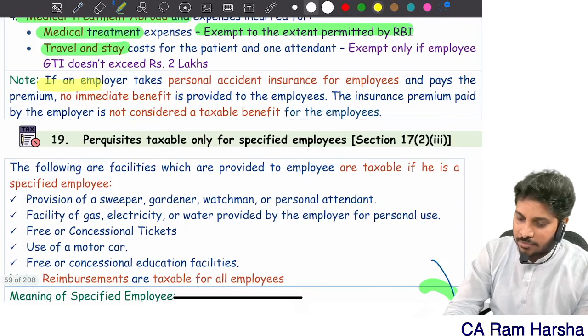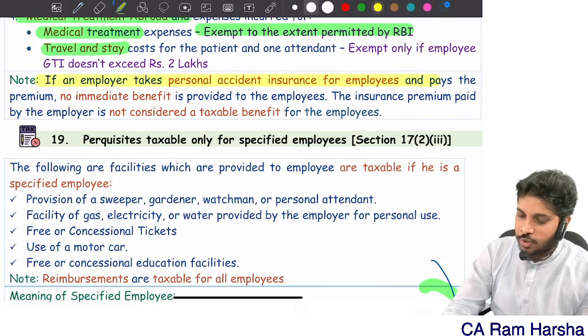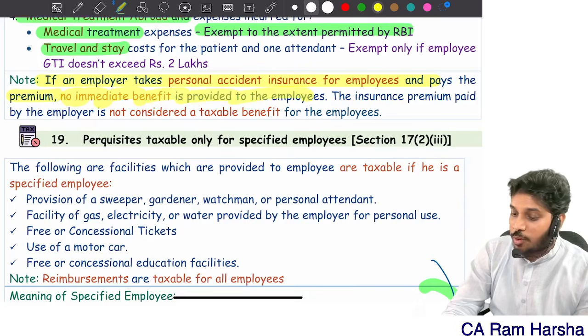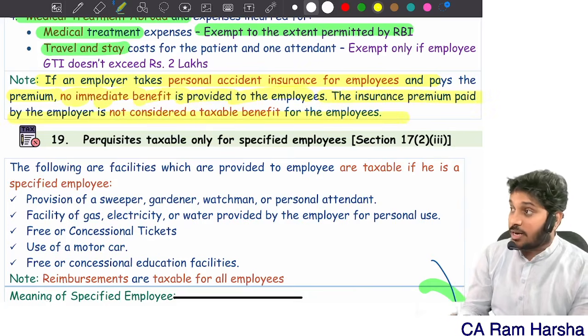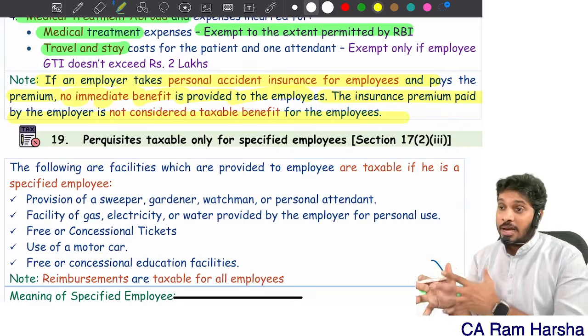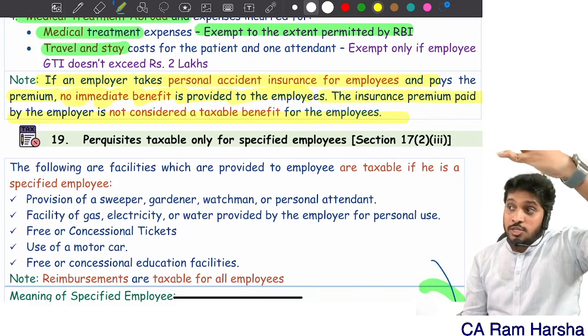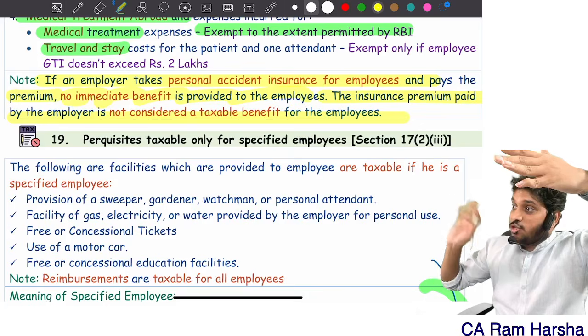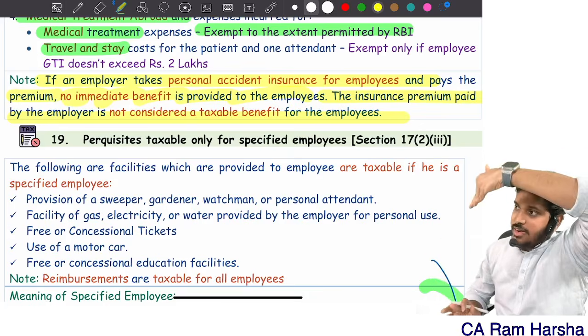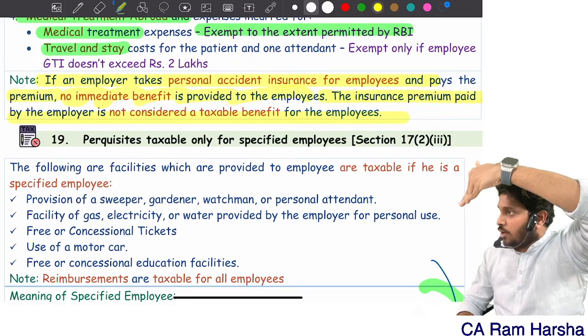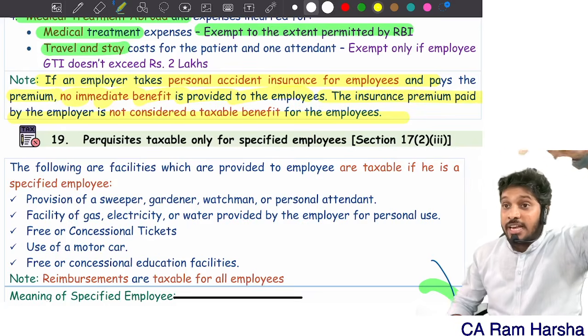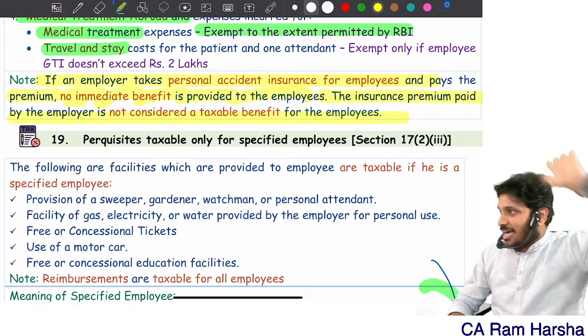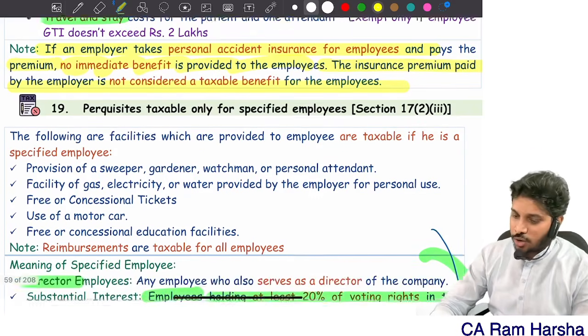You see, if an employer takes personal accident insurance and pays the premium, no benefit is provided, therefore it is exempted. However, if an LIC life insurance policy is taken on his name, which is not an accident insurance policy, where some benefit he will get tomorrow if he is alive also, that is fully taxable. In one of the test your knowledge problems, it is there. Clear or not? Yes or no?